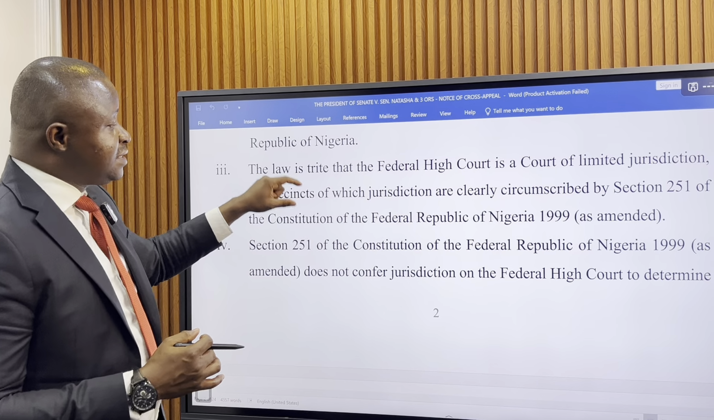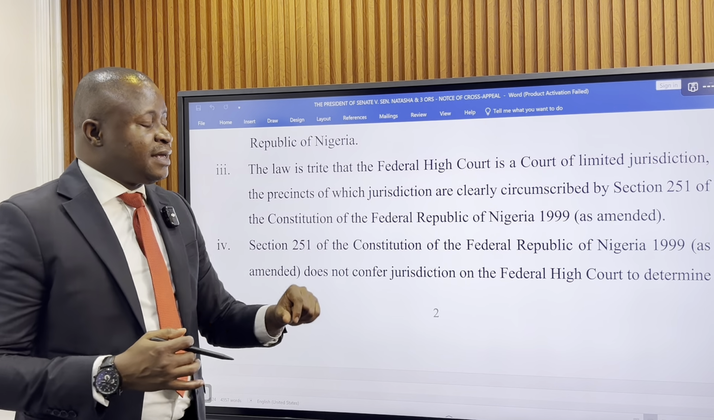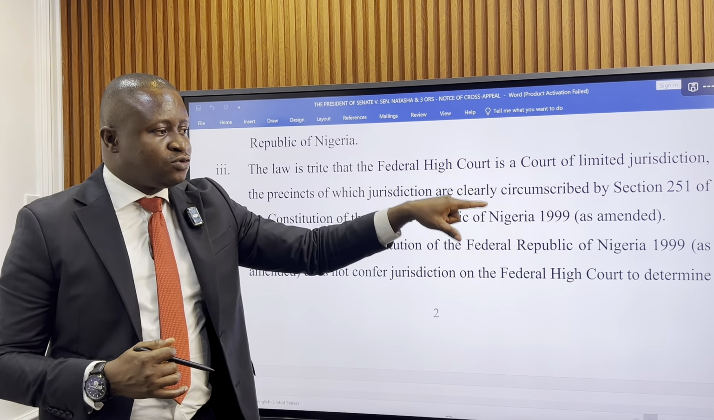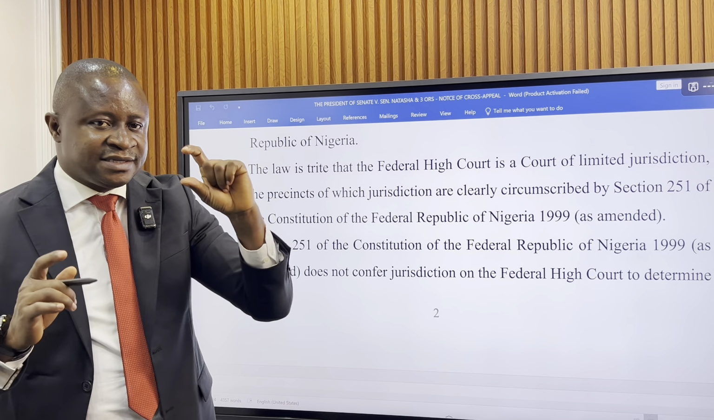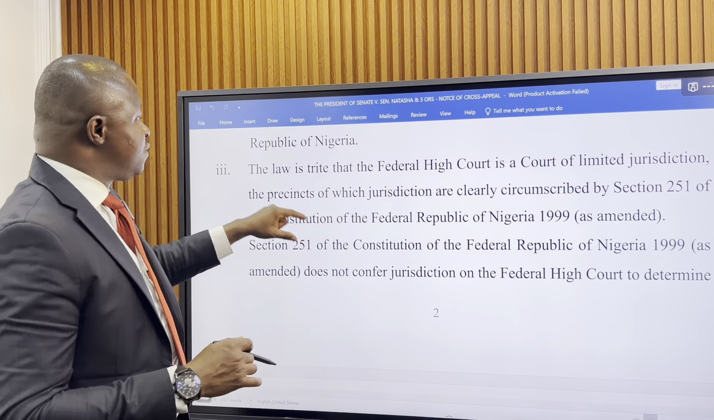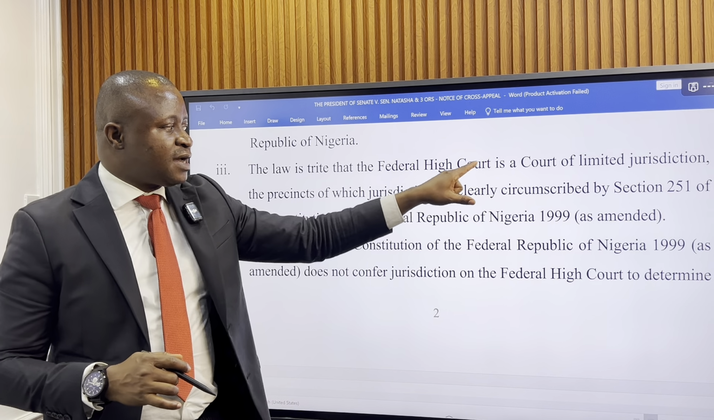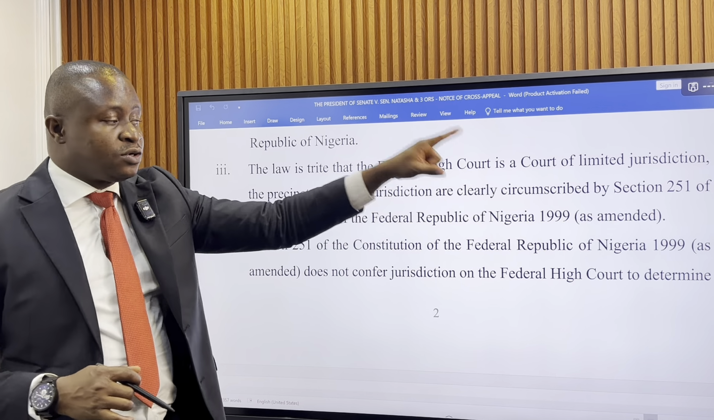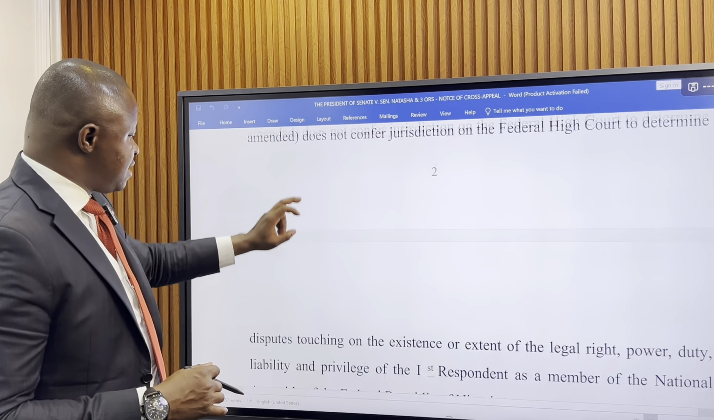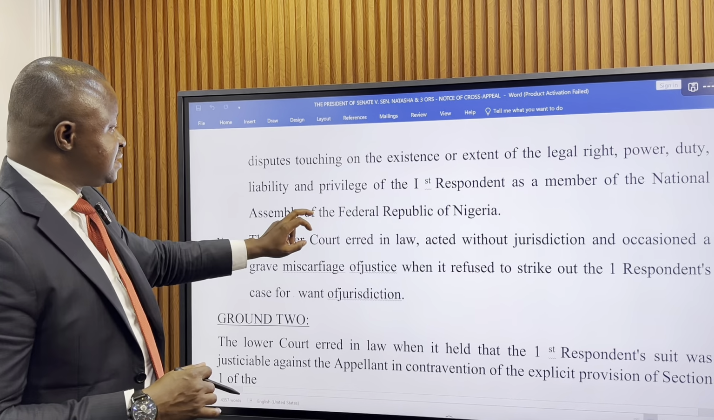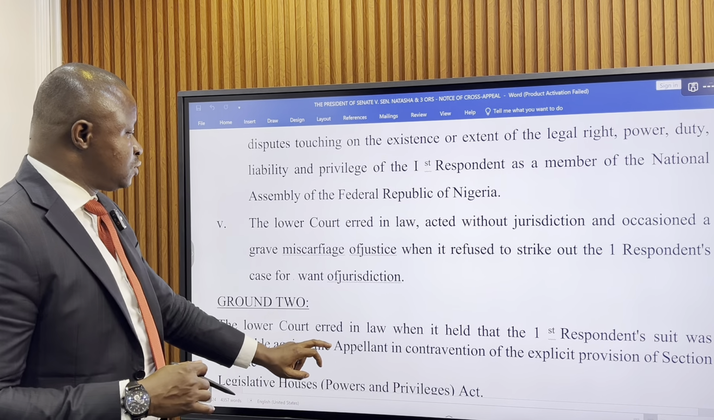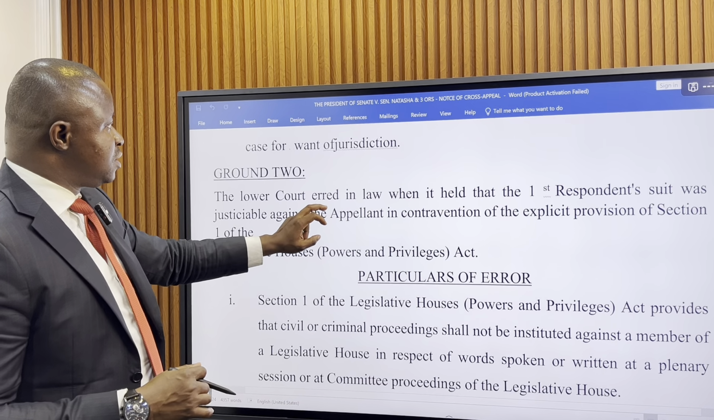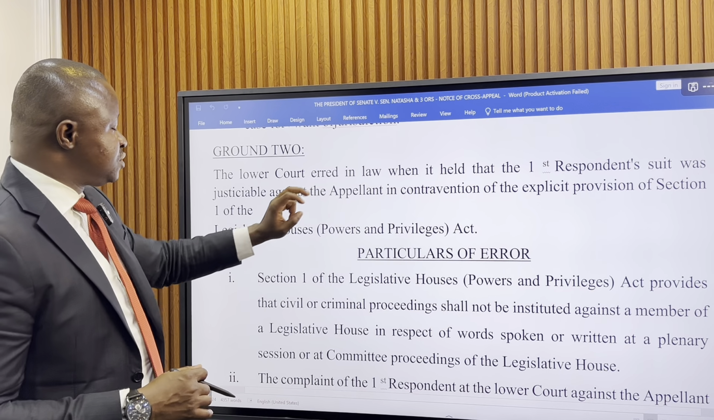And the Senate, by this ground 1, is saying that Senator Natasha Akpoti Uduaghan's issue had to do with her rights and privileges as a senator, and therefore the Federal High Court does not have jurisdiction under section 251 of the Constitution to have entertained it, and for that reason the Senate says that the Court of Appeal should set aside the judgment of the lower court for lack of jurisdiction.